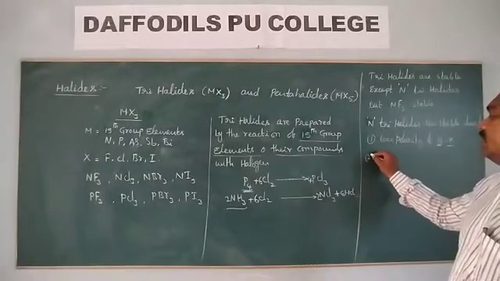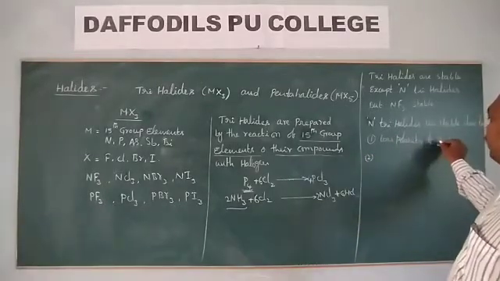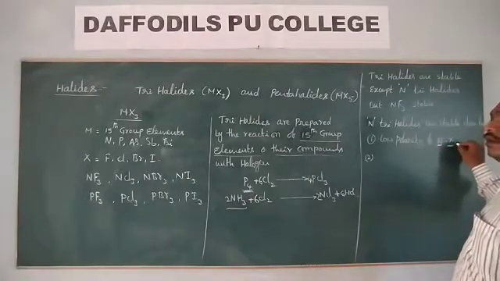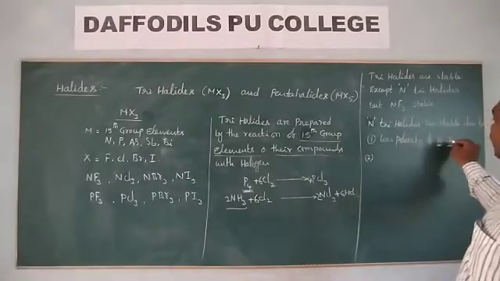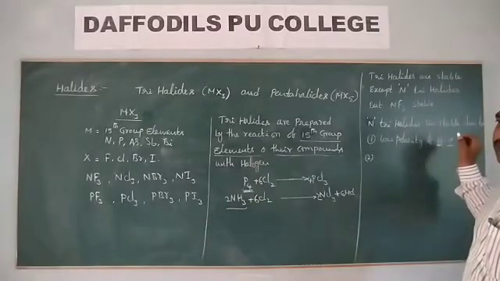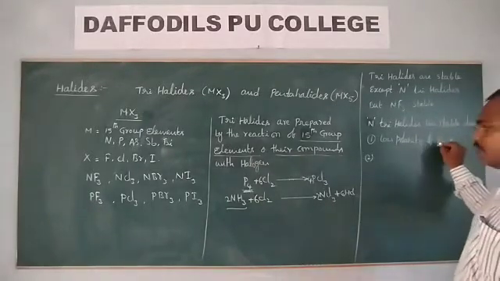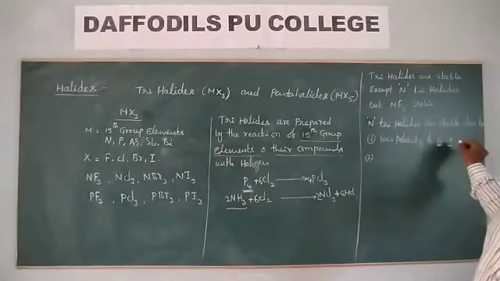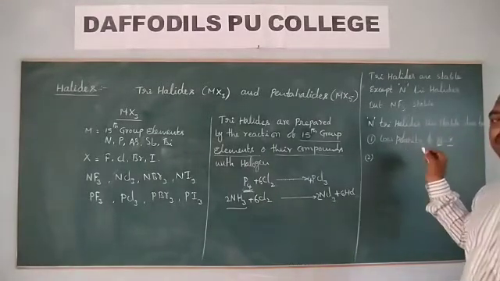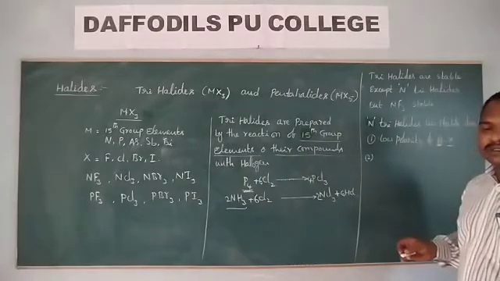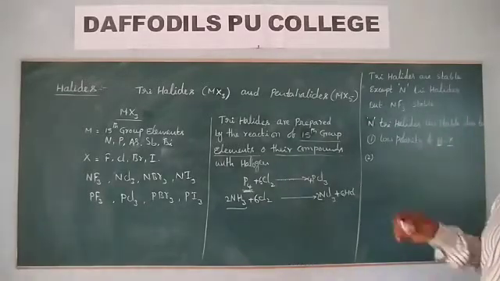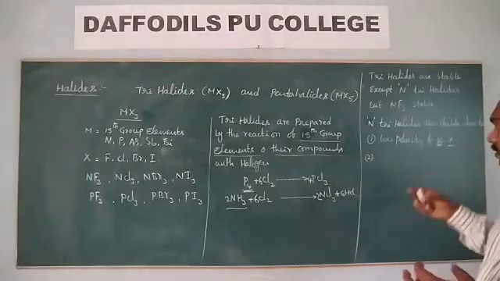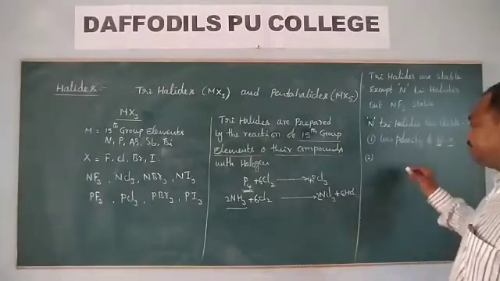And the second reason is nitrogen is a small atom. Halogens, except fluorine, are somewhat larger atoms. So when smaller atoms and larger atoms form a compound, their bond is somewhat unstable. Smaller atoms, when combined with larger atoms, will not form stable bonds.